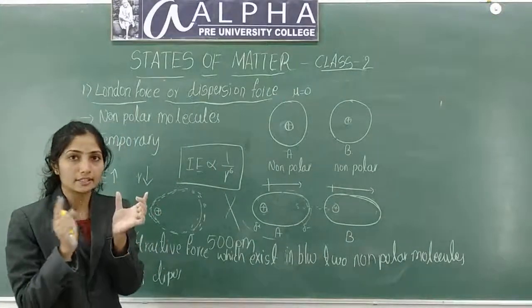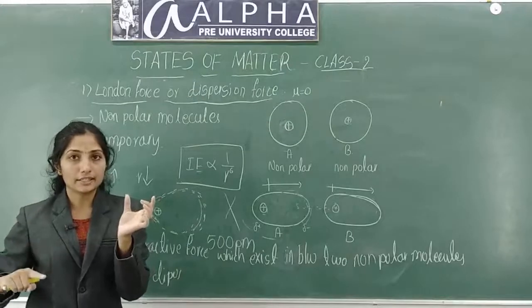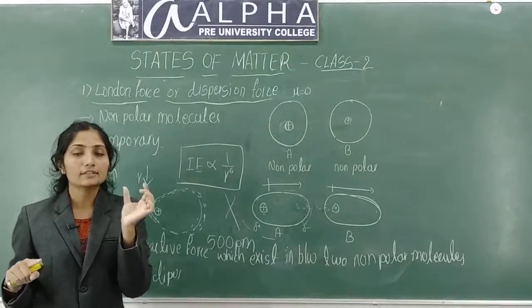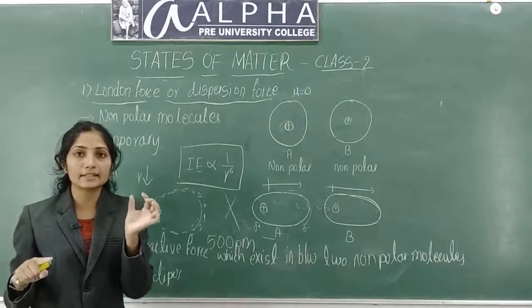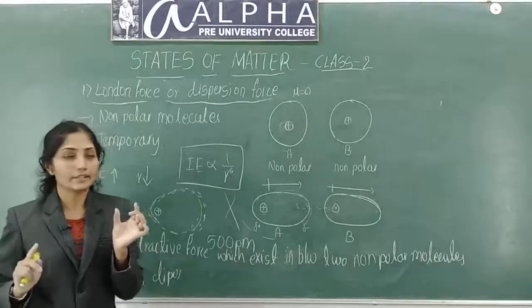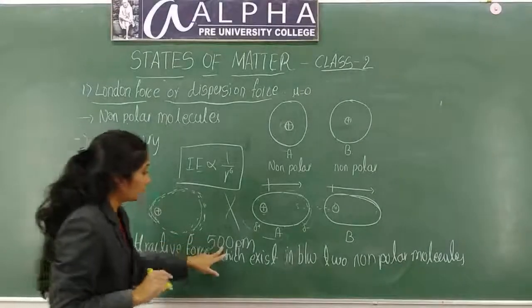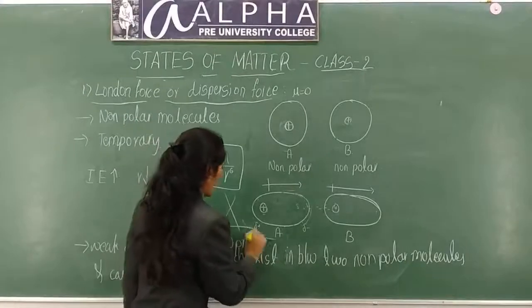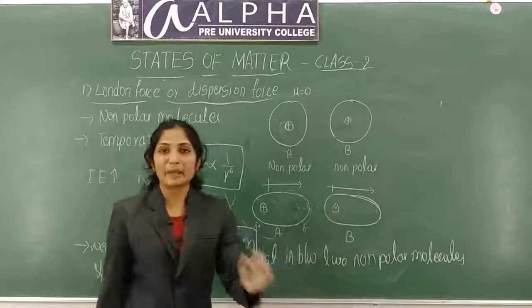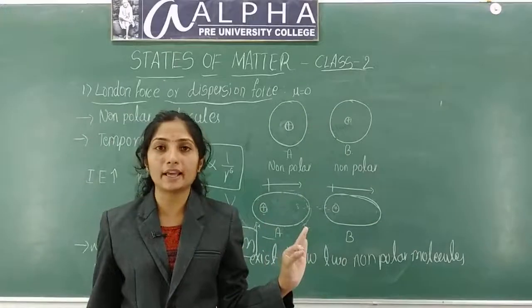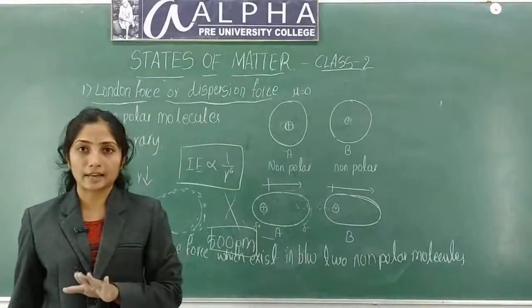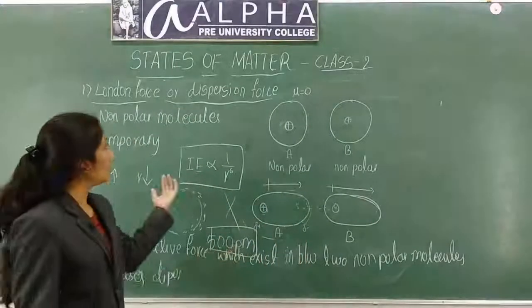As the distance decreases, that is r decreases, interaction energy increases. If the distance is more than 500 picometer, London forces will not act. This is about London forces.